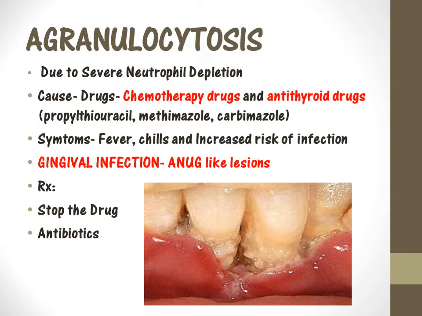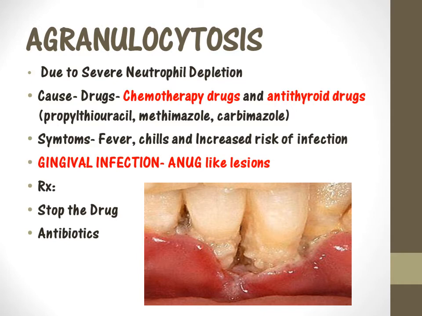Okay. So the first topic that I'm going to be discussing here is agranulocytosis. So this is the condition where there is severe neutrophil depletion. Okay. So why are these neutrophils destroyed? Okay. As I mentioned earlier, neutrophils are the cells that fight against infection.